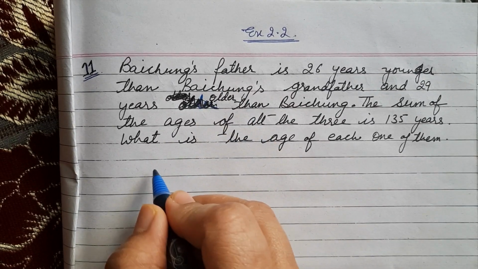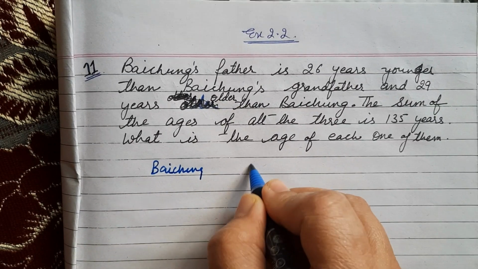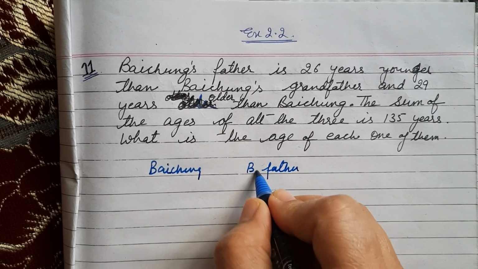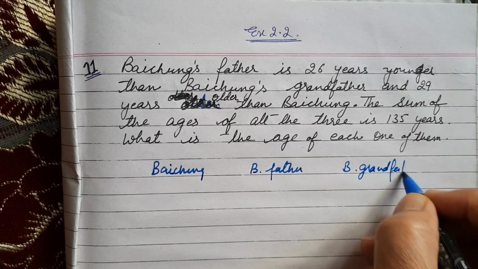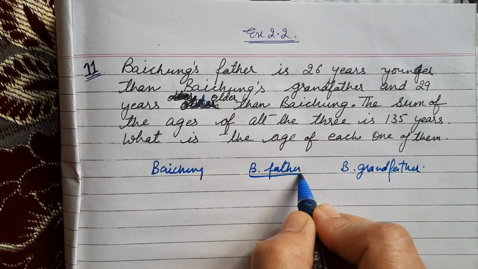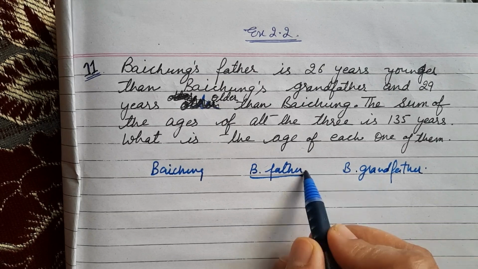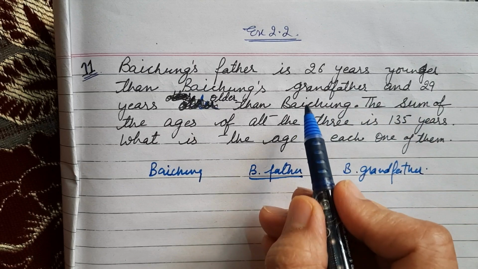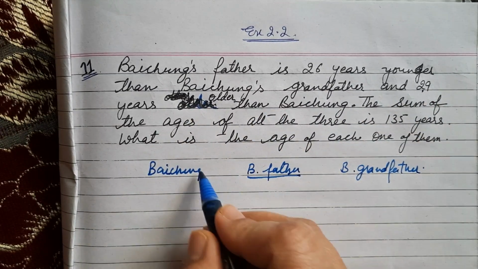So in this question, we have Bacheng's father and Bacheng's grandfather. Father is 26 years younger than grandfather and 29 years older than Bacheng.